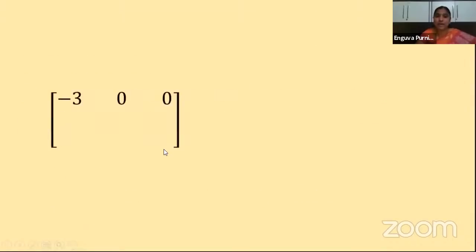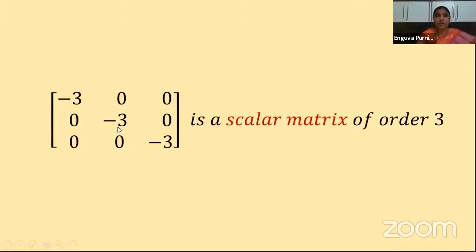Let us see another example. Here I am taking a 3 by 3 matrix. These are the diagonal elements: -3, -3, -3. Can you find them? Yes, these are the diagonal elements, which are equal. Do you observe, are they equal or not? Yes, very good. The remaining 6 elements, other than the diagonal elements, are all zeros. Clear? So this is a scalar matrix of order 3, because it has 3 rows and 3 columns. Okay. Next one.